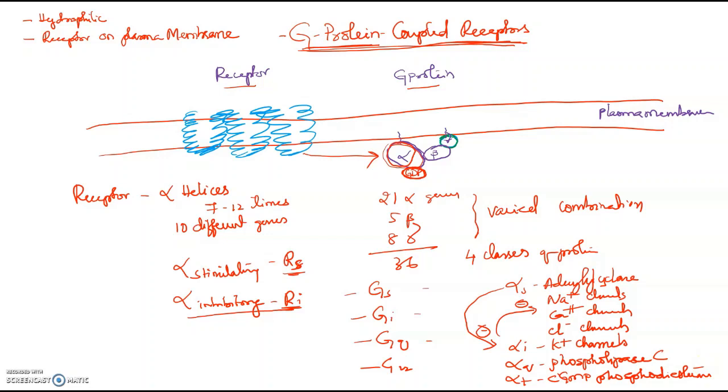So what is a G protein coupled receptor? It is made up of a receptor and a G protein. The receptor is made up of alpha helices and can be stimulatory or inhibitory. The G protein is made up of alpha, beta and gamma subunits, which are attached to GDP. Now the gamma and alpha subunits are attached by prenylation and myristoylation.